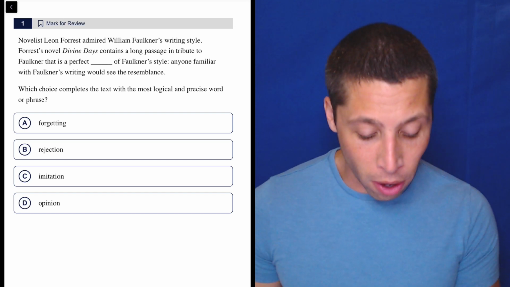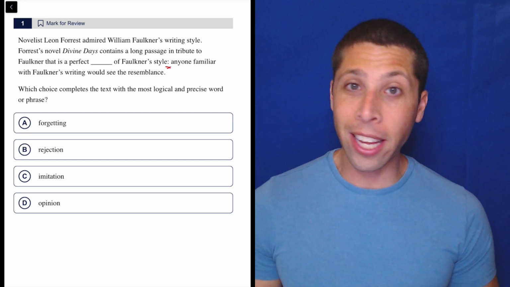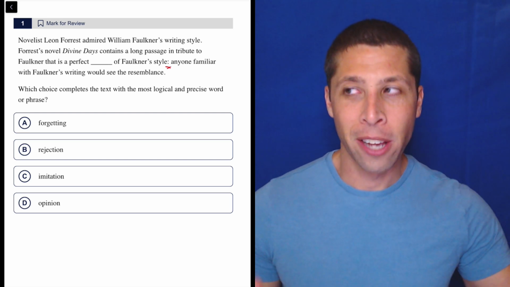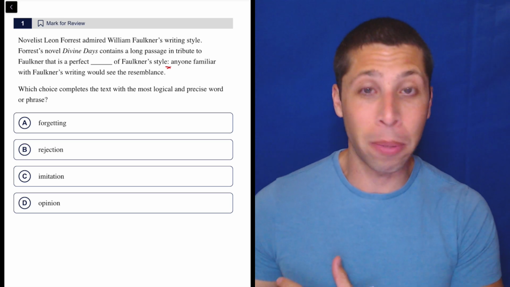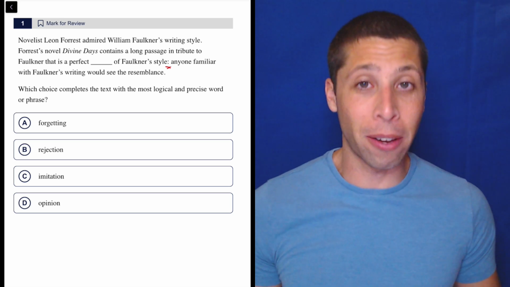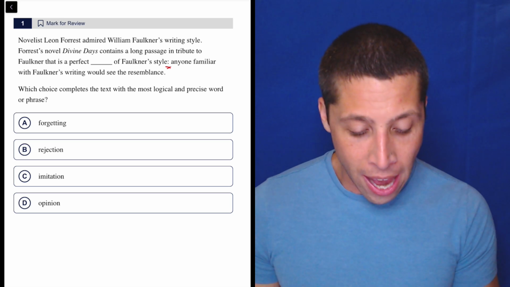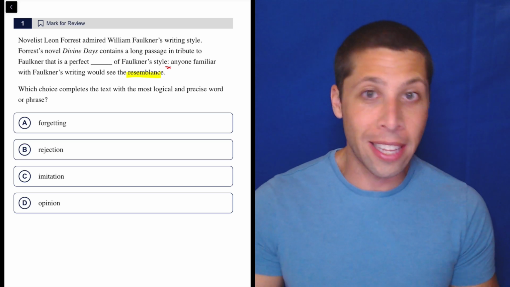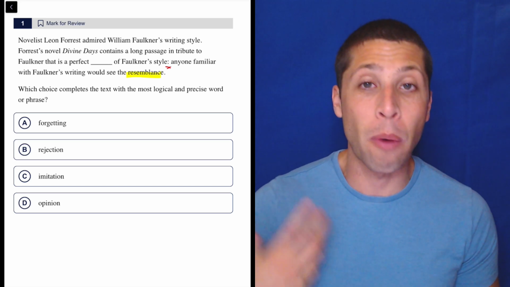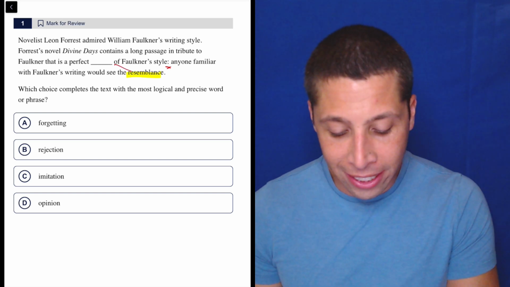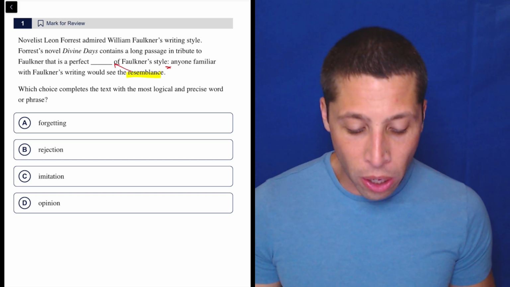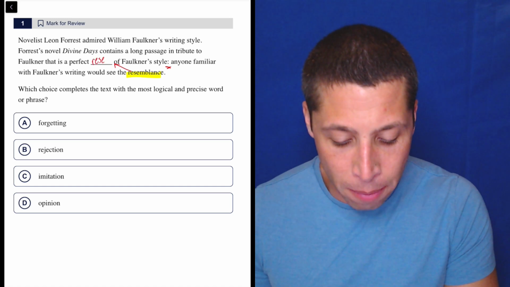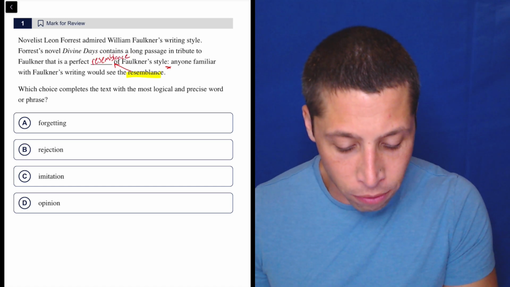So first of all, anytime you see a colon like this, it's usually the case that they are basically just repeating themselves. So if we see the colon right after the blank like that, it's kind of like they're about to give us the definition for the blank. And I noticed that the word resemblance is basically the strongest word in that extra part. It's telling us a lot about what we're looking for. And so I'm basically going to copy it to put in the blank. We're looking for something that means in tribute to Faulkner that is a perfect resemblance of Faulkner's style.